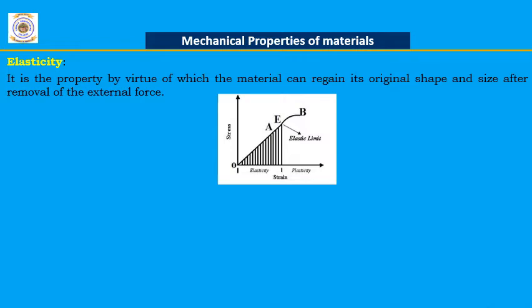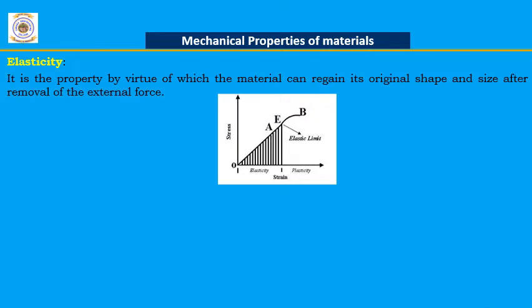In this diagram, we can see that as the load increases, the stress is directly proportional to the strain. If the load is within the elastic limit point A, the stress is directly proportional to strain, which means as the stress increases, strain also increases by the same amount. When the load is removed after it reaches the point A, what happens? The material will regain its original shape and size, coming back to its original position by following the same straight line path.